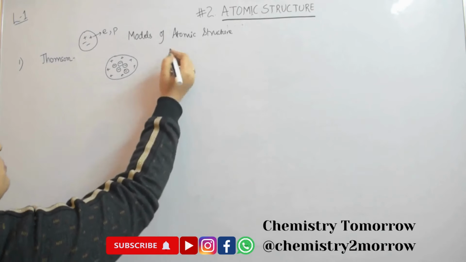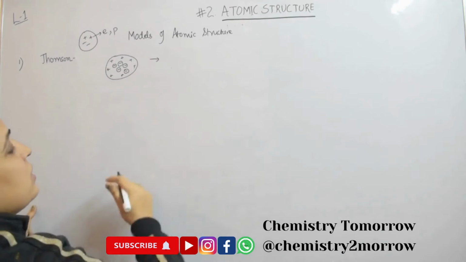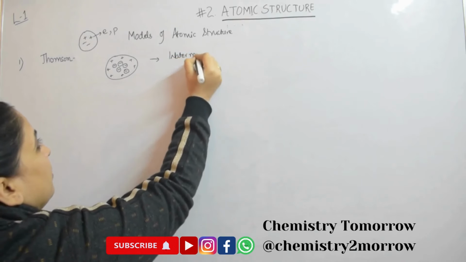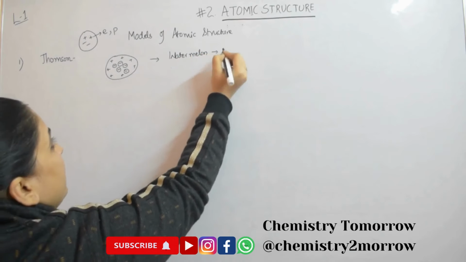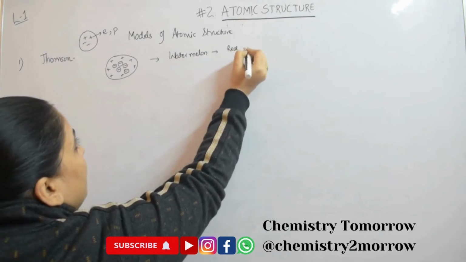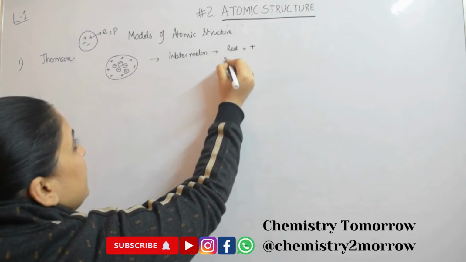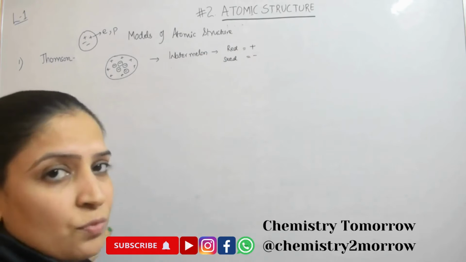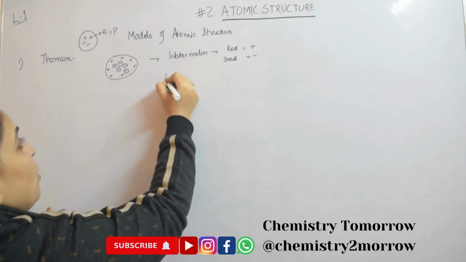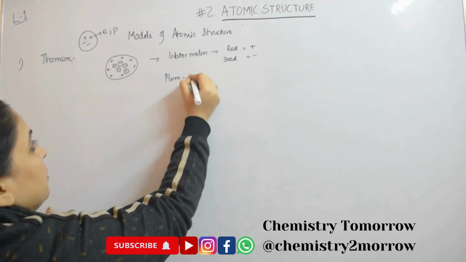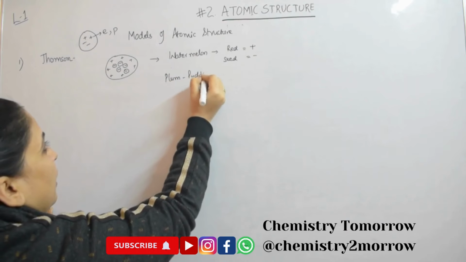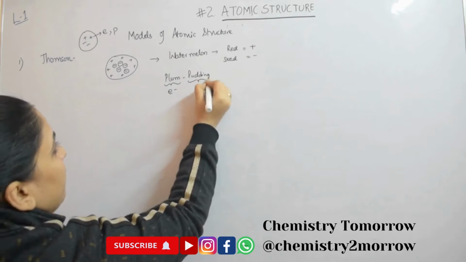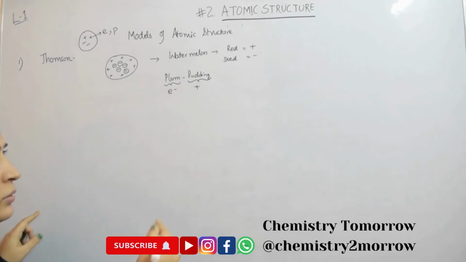This kind of a model is similar to a watermelon, where the red part of it is the proton part and the seeds are considered to be like electrons. That kind of a distribution was imagined, and this is also called plum pudding model. So plum part is the electron part and pudding part is the proton part.